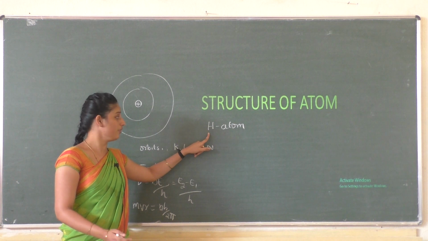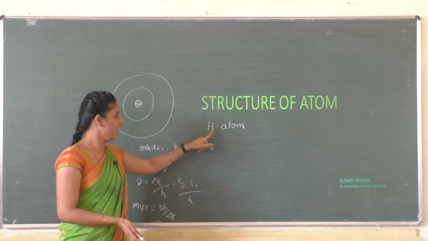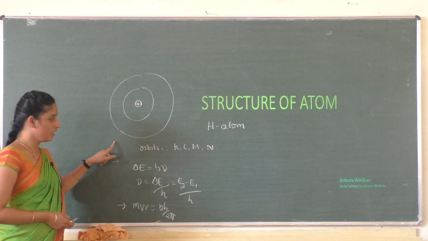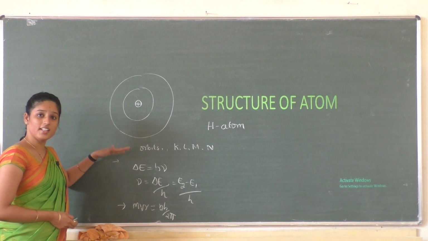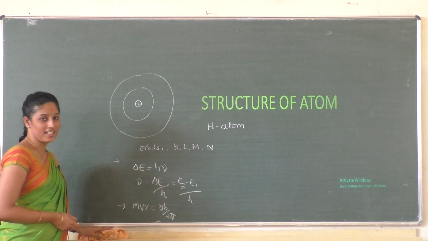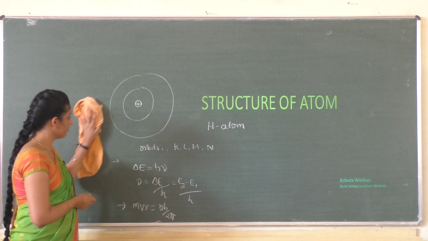We can apply it only to the hydrogen atom and hydrogen-like atoms. The important advantage is that we can explain the spectrum of an atom by considering this Bohr atomic model.